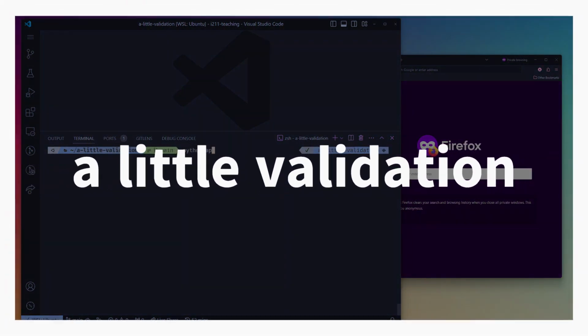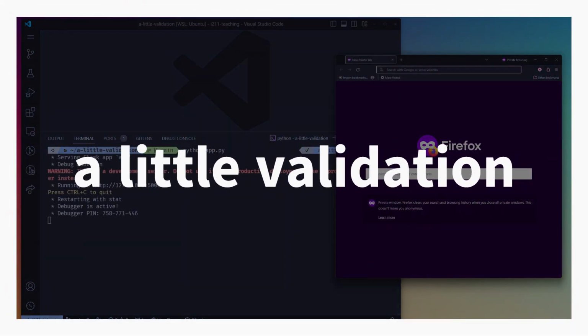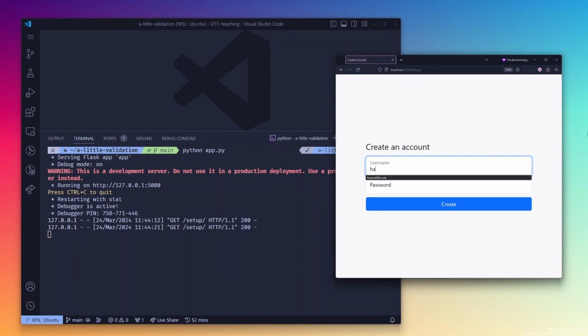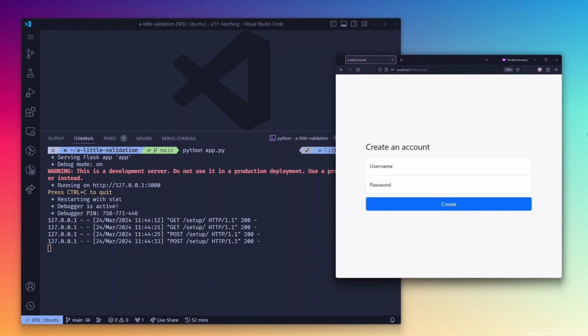I want to share some ideas about form validation because getting this wrong leads to really bad user experience in web applications. I'm going to show you why with this poorly designed create an account page. I chose username and password, but it doesn't look like anything happened. Oh well, let me try again. I'll choose a username, I'll choose a password. Uh-oh, why is this not working?